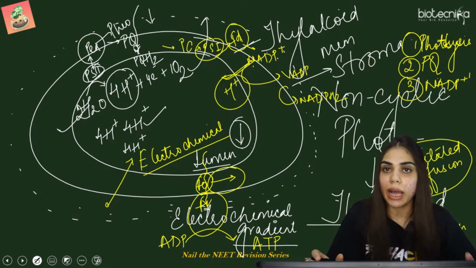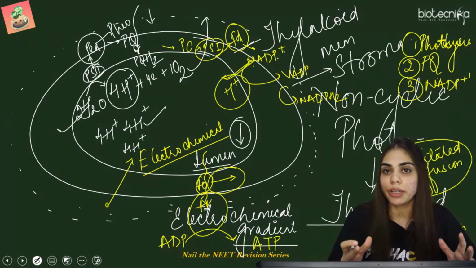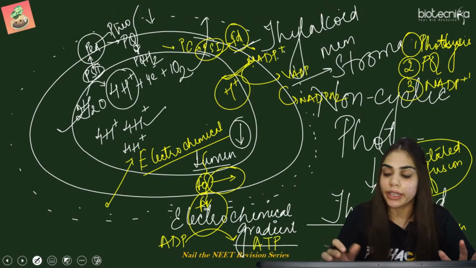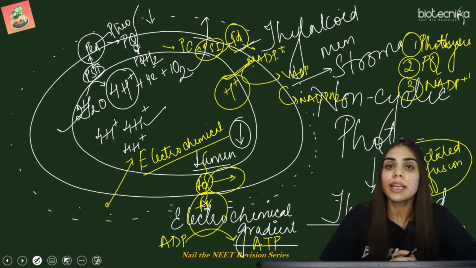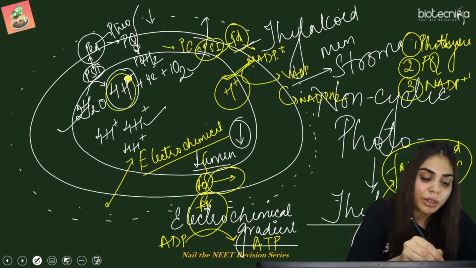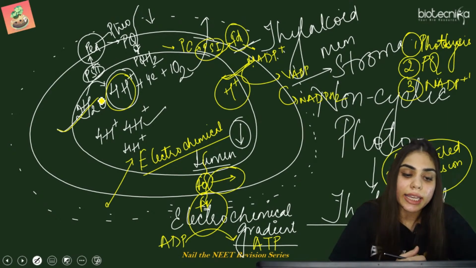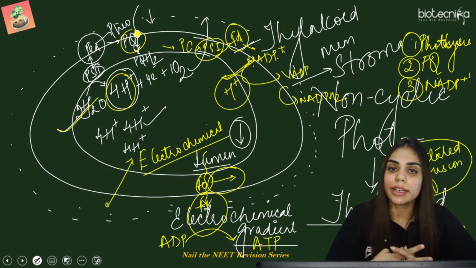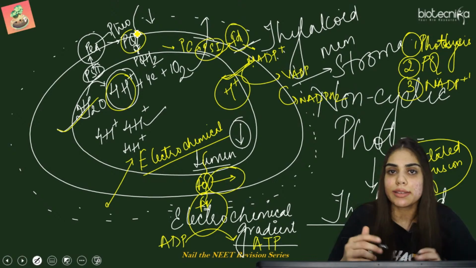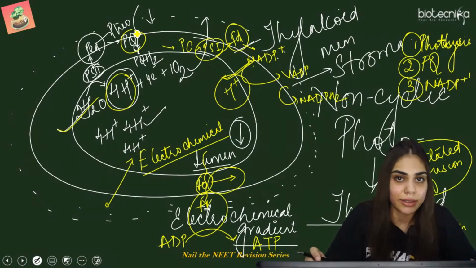I'll just give you a quick recap of this diagram. So we have already studied in non-cyclic photophosphorylation that ATP is generated. So we are going to understand how this ATP is generated. It is generated by the help of the chemiosmotic hypothesis. So in this chemiosmotic hypothesis, firstly PS2 is acting. In this PS2, this proton is generated by the photolysis of water. And when this proton is further carried to plastoquinone, again it is a proton carrier that accepts the proton from the stroma. And if this proton is created in the lumen, and if the plastoquinone is accepting the protons from the stroma, it will ultimately result in the decrease in the proton concentration in the stroma.